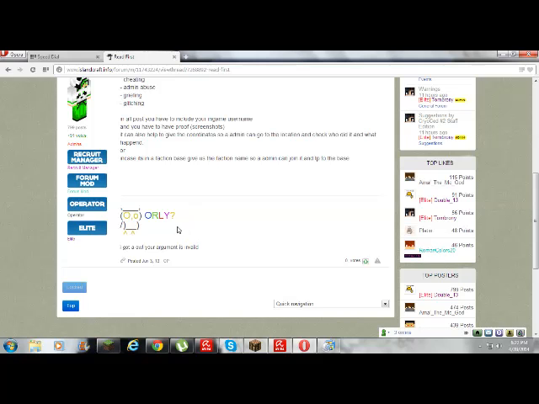It can also help to give the coordinates so admin can go to the location and check who did it and what happened. Or in case it's in a faction base, give us the faction name so admin can join it and TP to the base.